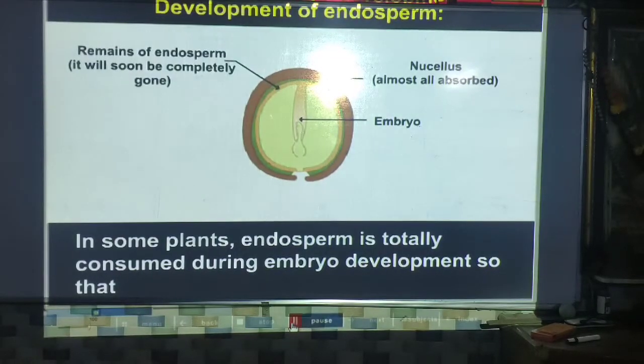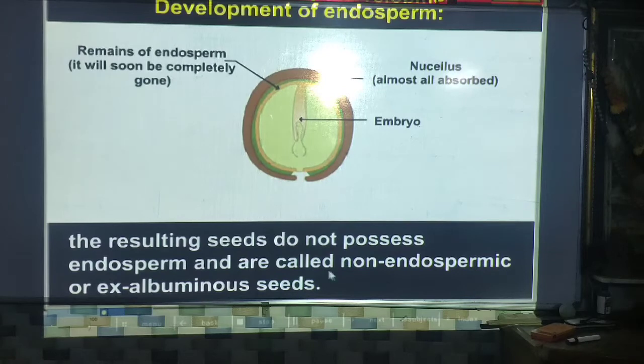In some plants, endosperm is totally consumed during embryo development. The resulting seeds do not possess endosperm and are called non-endospermic or exalbuminous seeds.